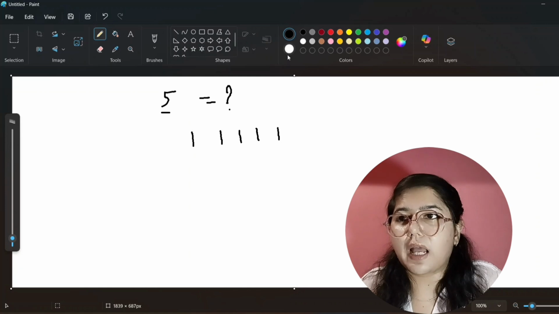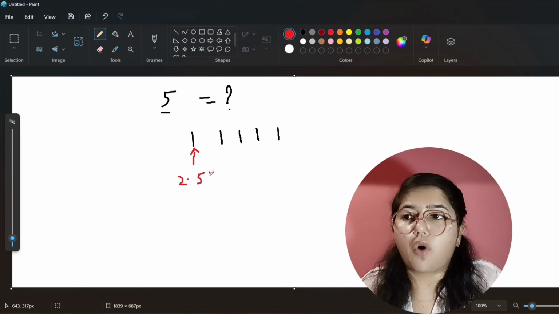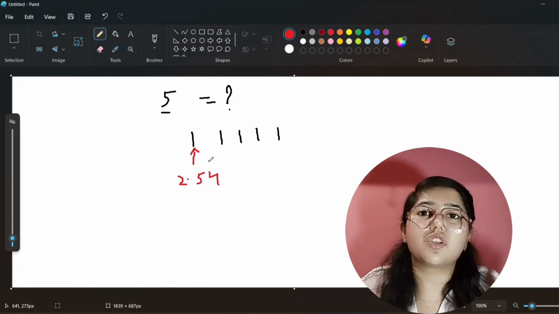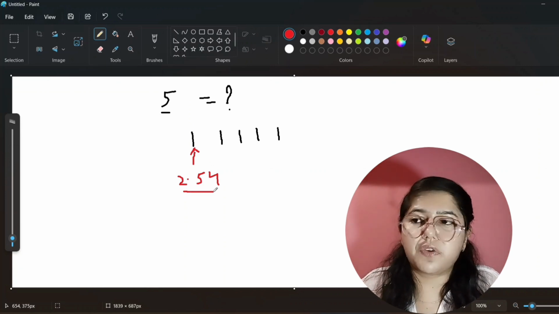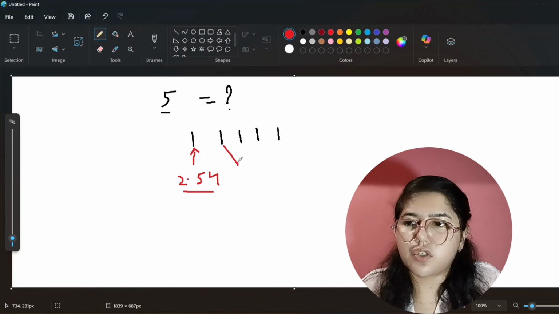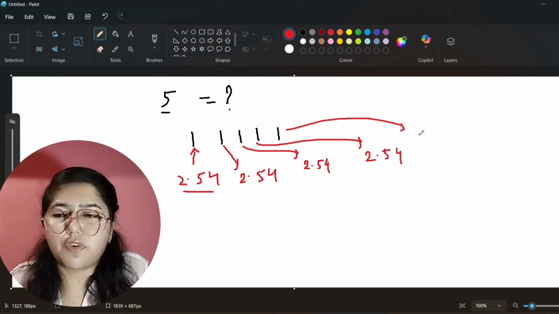Okay, so for calculating this first inch, what will we do? We will add 2.54, obviously, because 1 inch is equal to 2.54 centimeters. So for this inch, we will add 2.54. Similarly, for this inch, we will add 2.54, and similarly for the fifth one, we will add 2.54.